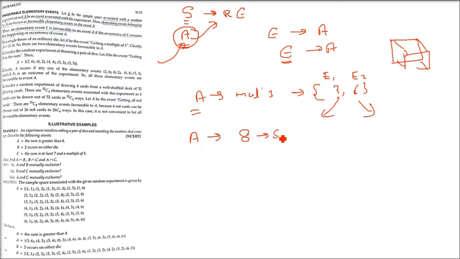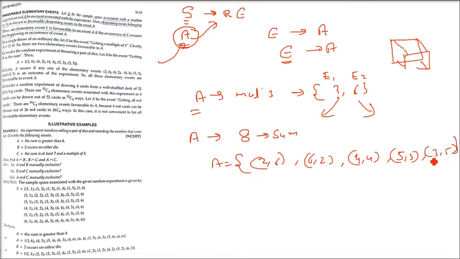Now let us take one more example: getting 8 as the sum when we throw a pair of dice. Two dice we are throwing. So (2,6), (6,2), (4,4), (5,3), (3,5). Please remember we are throwing two dice, so one can have one number and the other can have another number, and it has to be between 1 and 6.